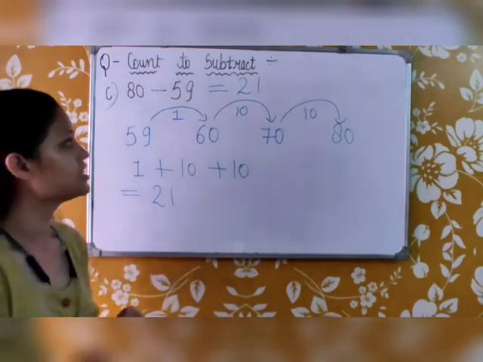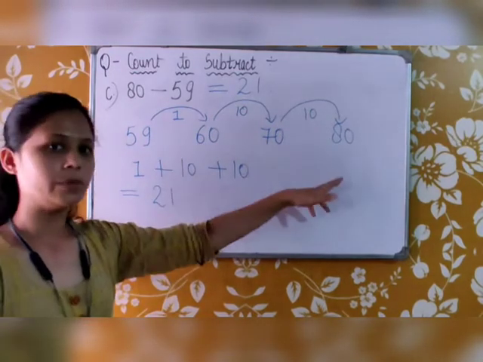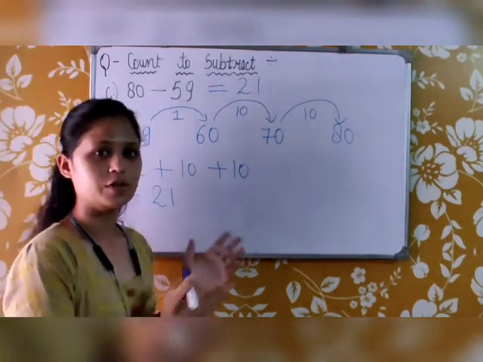So this is a different method of doing subtraction by counting, or you can say by jumping the numbers. So this is how we do it.